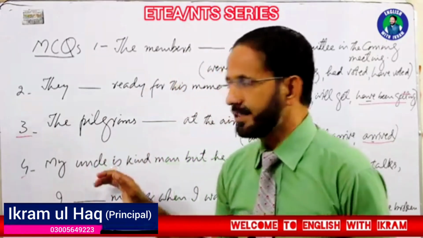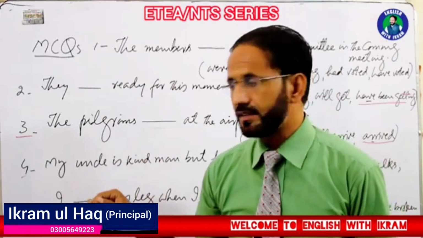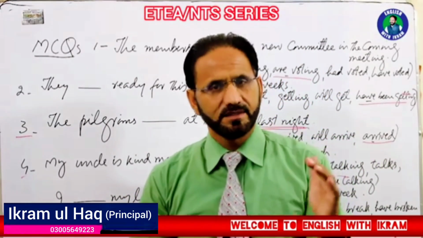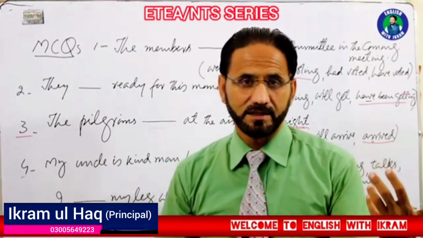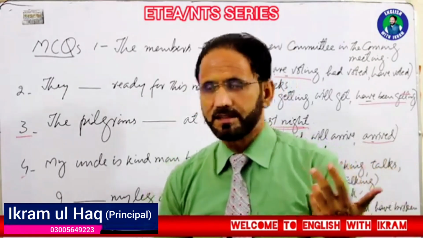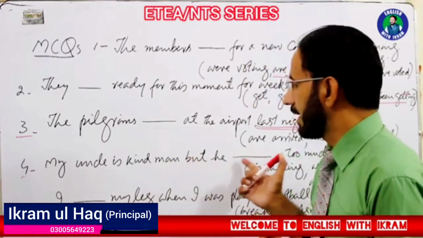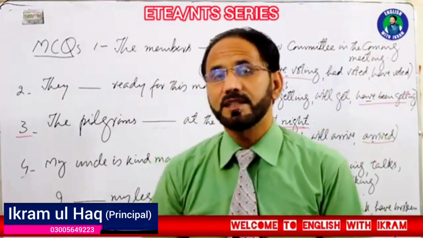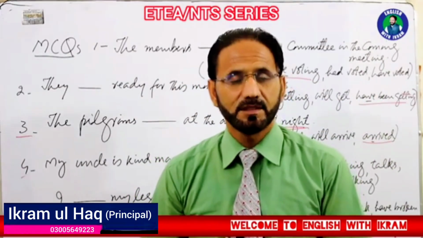Again, look at the sense of the sentence, the structure of the sentence. My uncle is a kind man. It is something that is his permanent habit, his nature. So again here we are talking about his nature. And whenever we describe nature, we use simple present tense.